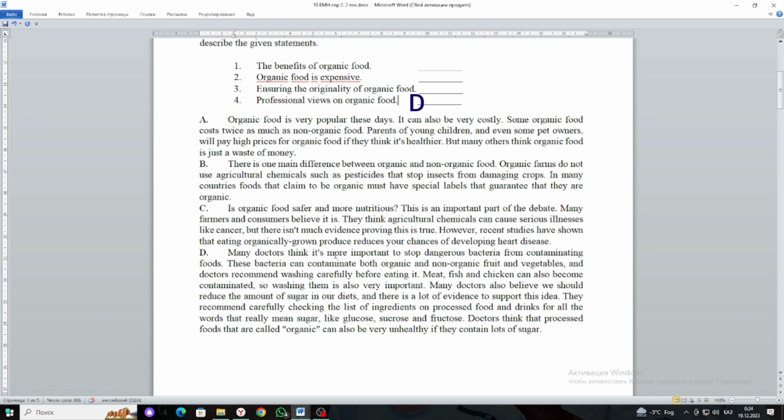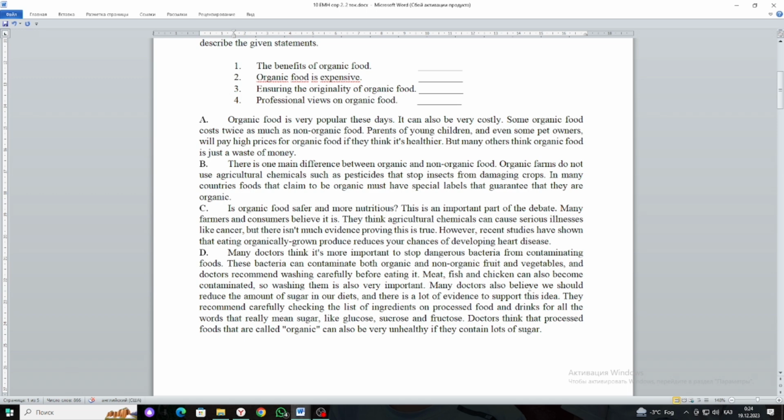Many doctors think it's more important to stop dangerous bacteria from contaminating foods. These bacteria can contaminate both organic and non-organic fruits and vegetables, and doctors recommend washing carefully before eating it. Meat, fish and chicken can also become contaminated, so washing them is also very important.